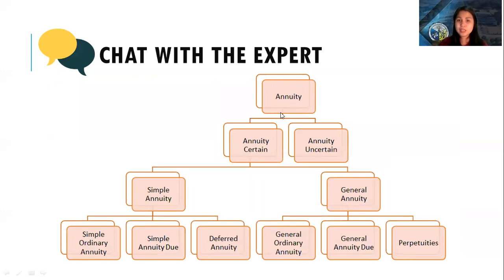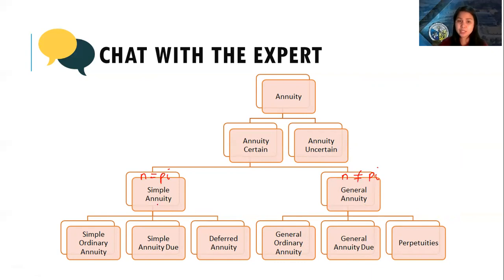Again, for the annuity, there are two types. If there is an end, that's annuity certain. If there is no end, we call it annuity uncertain. Then under annuity certain, there are two types, simple and general. Simple annuity is when the compounding period is the same as the payment interval. But if the compounding period is not the same as the payment interval, we call it general annuity.